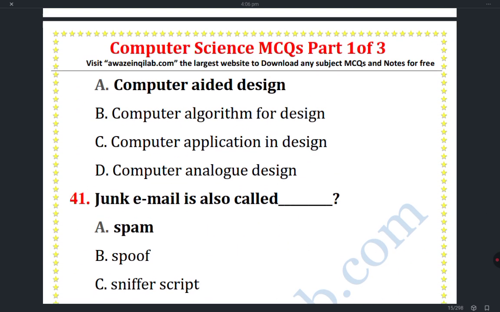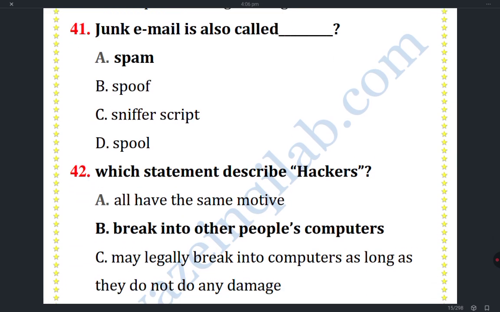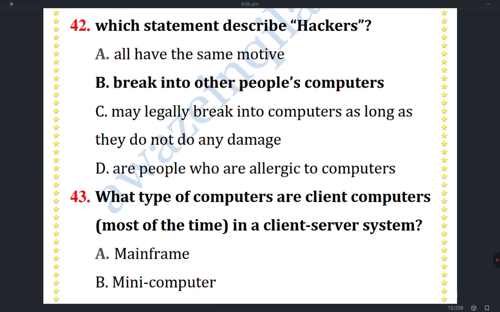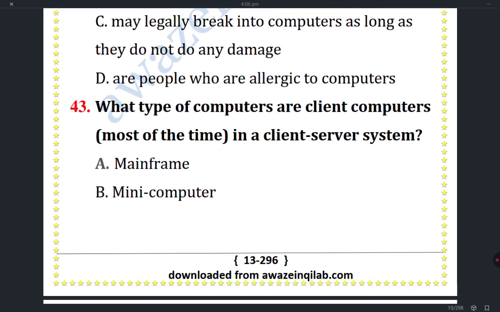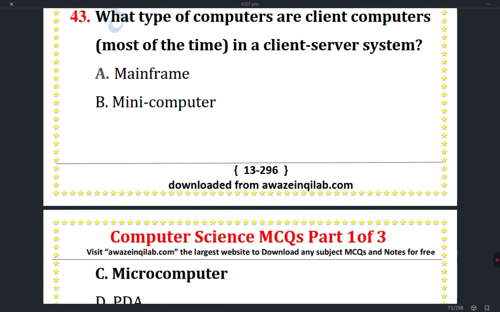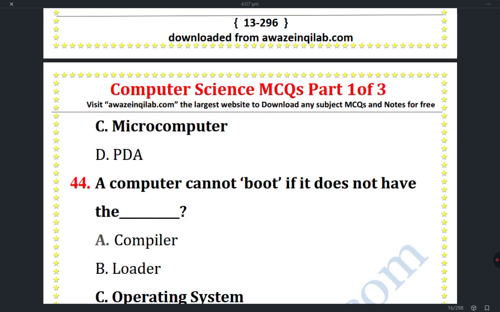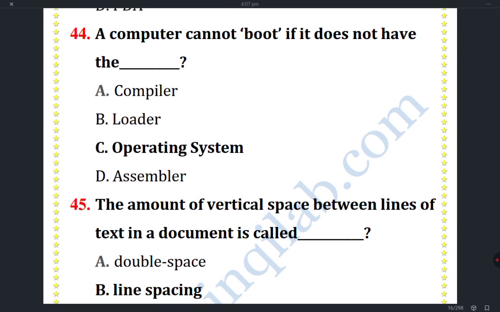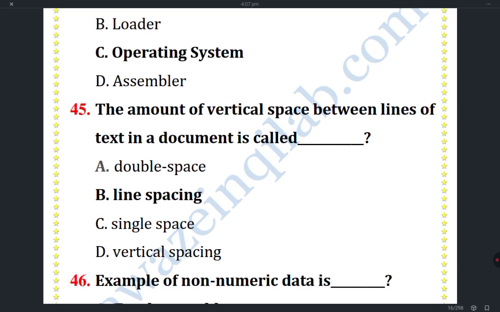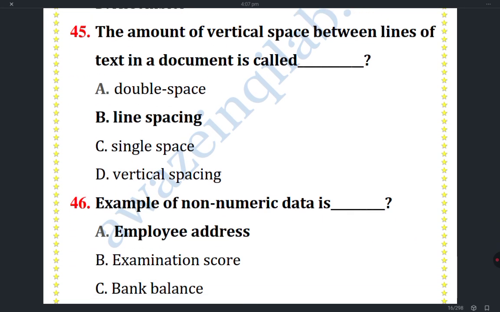CAD stands for computer aided design. Junk email is also known as spam. Which statement describes hackers break into other people's computer? Which type of computer are client computers? Most of the time in a client server system. Answer is microprocessor. A computer cannot boot if it doesn't have the operating system. The amount of vertical space between lines of text in a document is called line spacing.